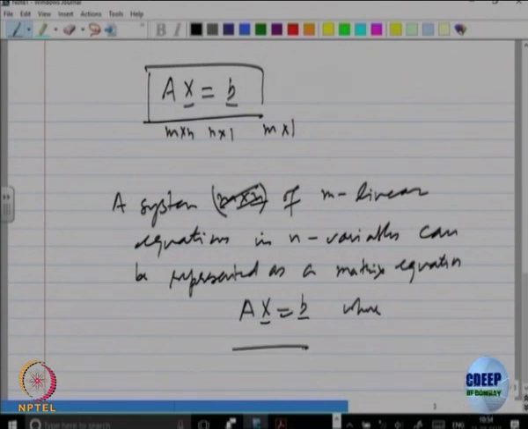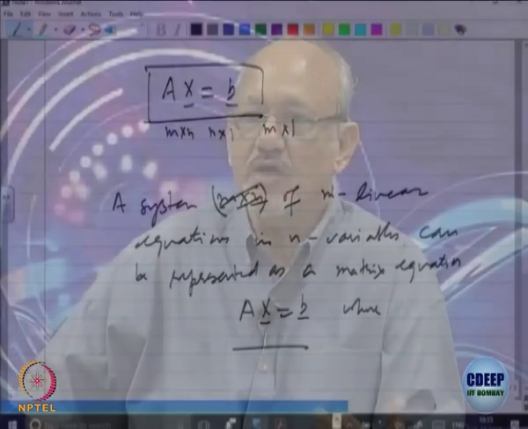So, the problem is how to solve this system of linear equations, and the Gauss elimination method that we have just seen says you can do those 3 operations, and they do not change the solution of the system of equations. What were those? You can interchange the position of the equations. That means, in this matrix, interchanging the position of rows, and that does not affect the solution.